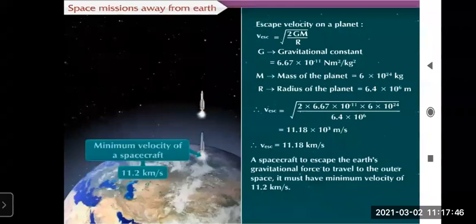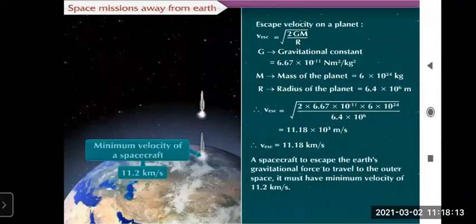Then America also executed moon missions from 1962 to 1972. The specialty of these missions was that some of them were manned missions. In July 1969, Neil Armstrong became the first human to step on the moon. Right? In July 1969, the first person to land on the moon was Neil Armstrong.